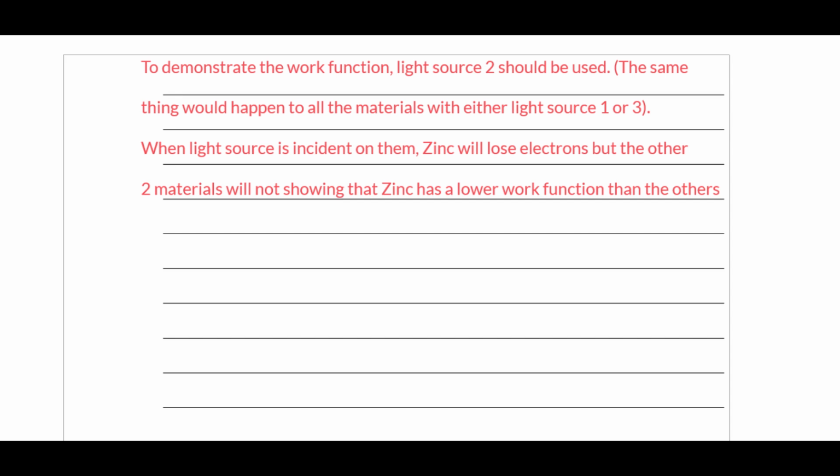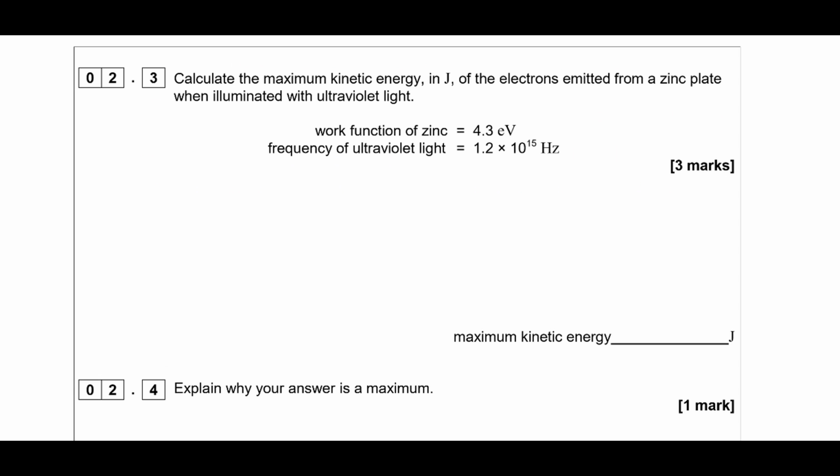We are going to need to use light source 2, because if we use either light source 1 or light source 3, the same thing would happen for all 3 materials. 2 is the only one that's going to show a difference, so I'm going to pick light source 2. Okay, so that's what we've got. As a result, we're going to find zinc loses its electrons, but the other 2 materials won't with source 2, because the photon energy is greater than the work function only for zinc. So we can see that the work function is a thing. Okay, so let's move on to part 3.